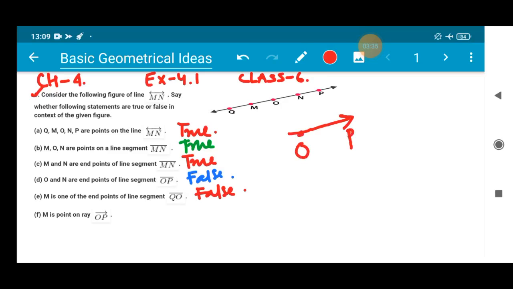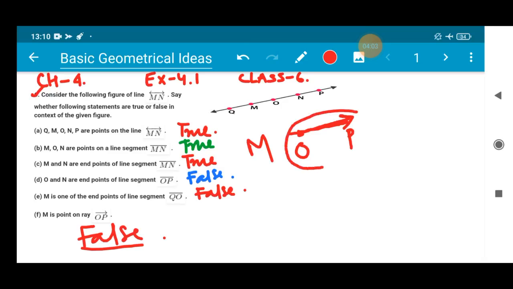And in this ray, we are checking for M. If suppose this is the ray OP here, M lies somewhere here, right? M lies somewhere here. So M is not coming on this ray. So the statement is false, as the point M is not on the ray OP, right?